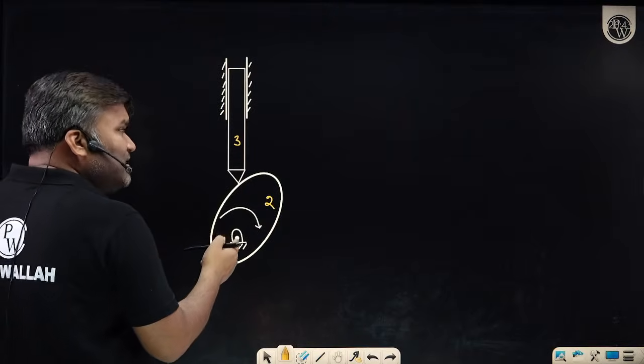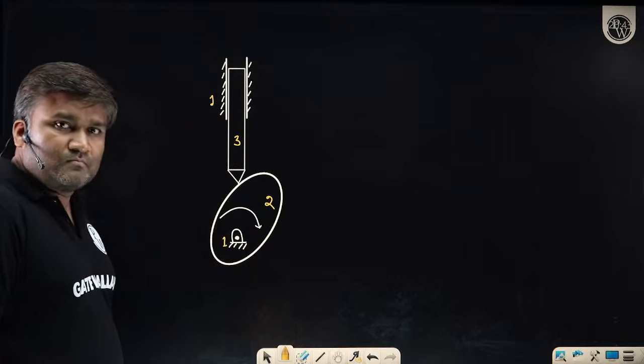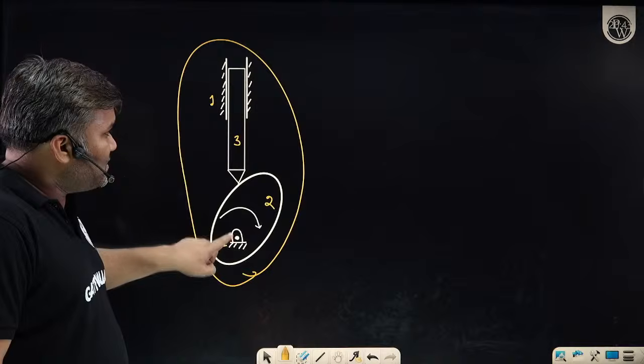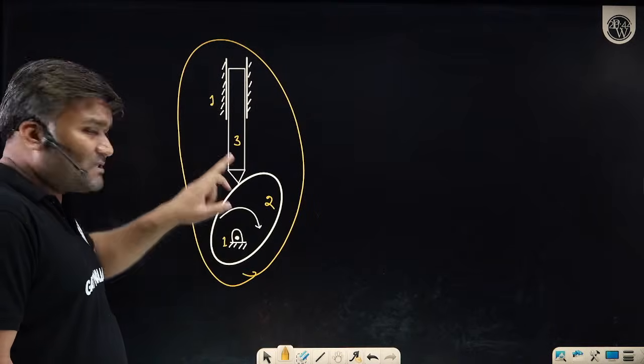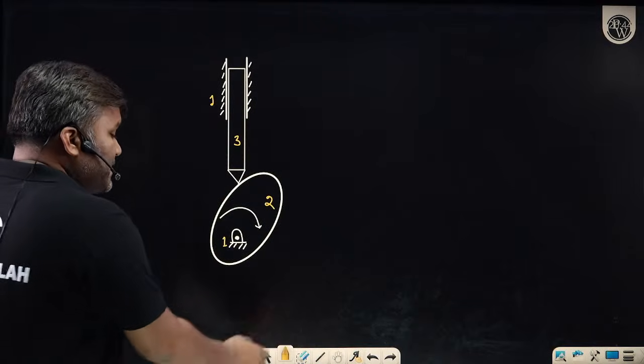Fixed body is link 1. Fix, it is link 1 only. Do you understand? In this entire mechanism, this is fixed. So the entire fixed thing will be treated as one single body, one single link. How many links can you see here, sir? I can see 3 links.